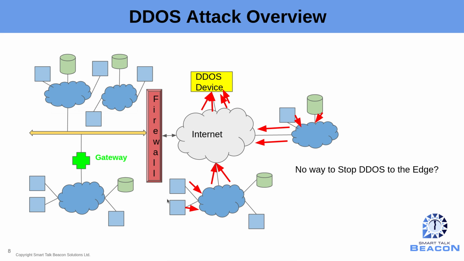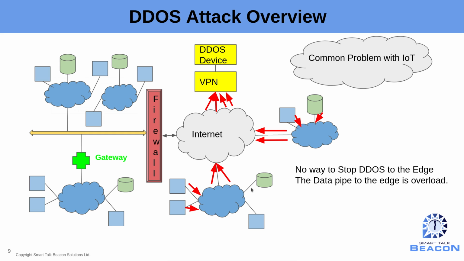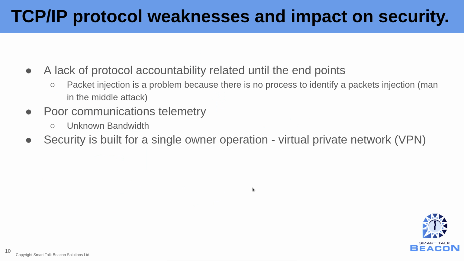This distributed denial of service attack to edge devices is a major problem that cannot be solved by simply adding a VPN in front of it, because the data pipe to the edge gets overloaded. And this is a common problem with all IoT devices. The lack of protocol accountability into the endpoints means that we can do packet injection and there's no process to identify where the packet injection occurred, i.e. the man-in-the-middle attack, in the protocol. We just know it happened.